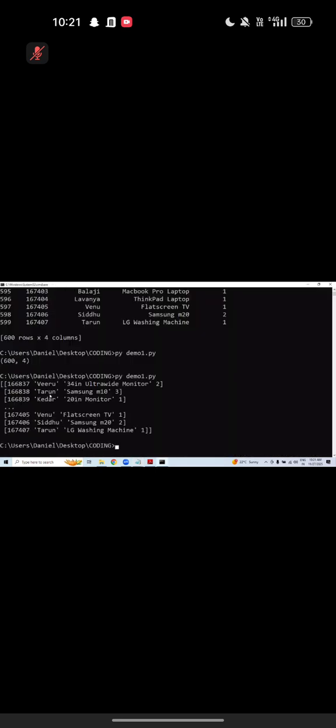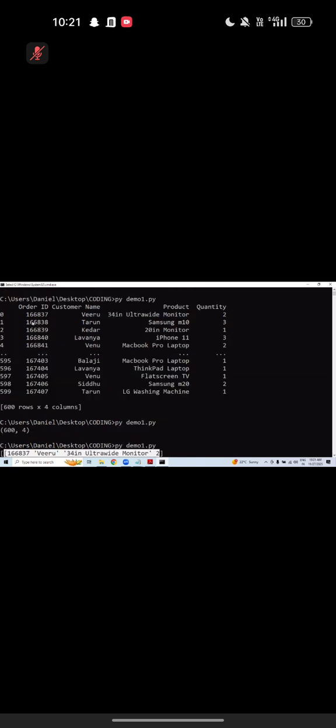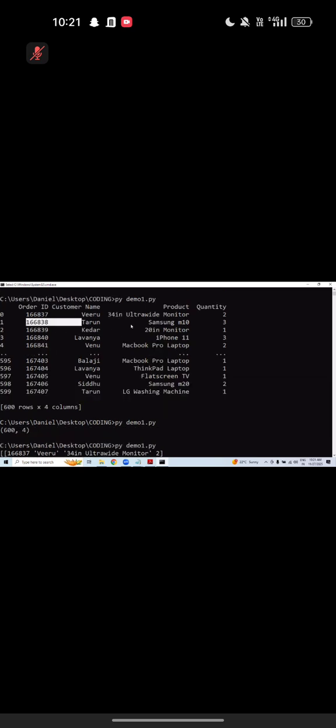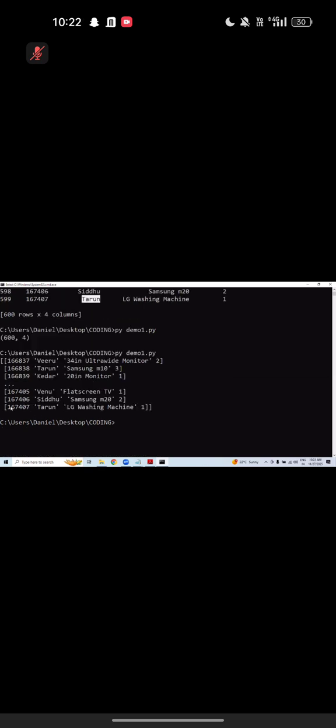Look at my screen. This one is the first row. It is taking the data. The next one is the second row. This one is the second row. The last row is the Tarun record. You can see it like this actually.